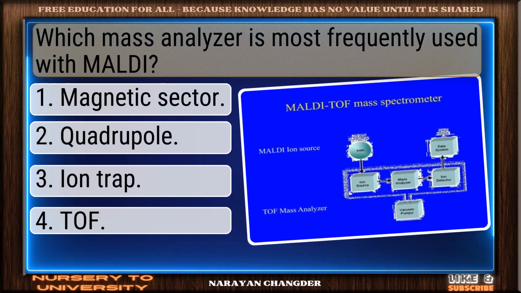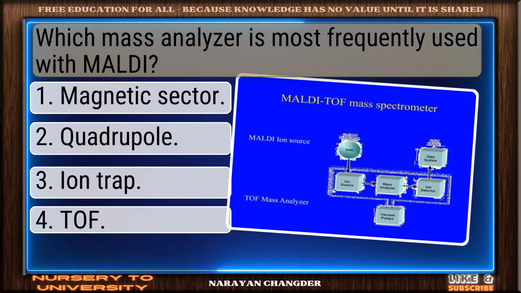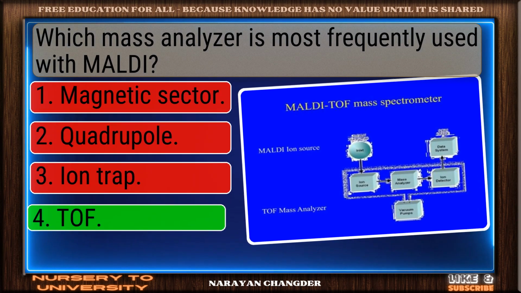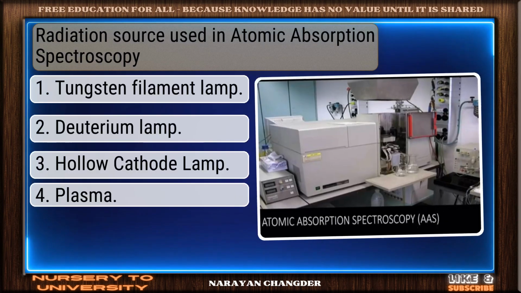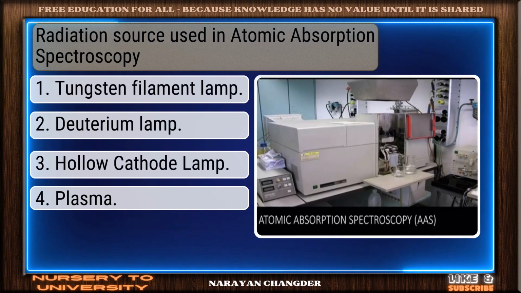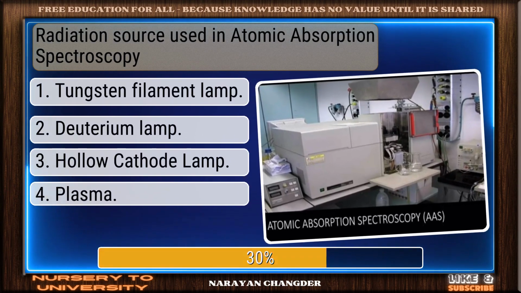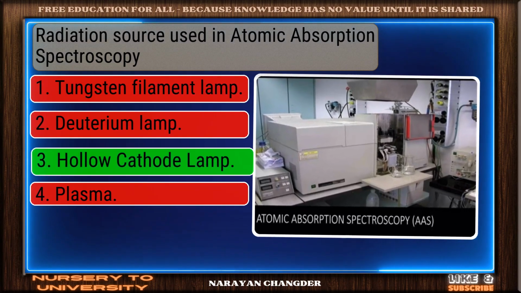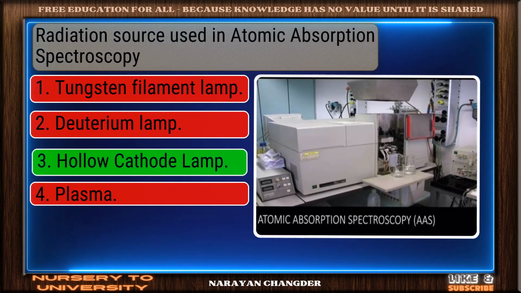Which mass analyzer is most frequently used with MALDI? Right again. TOF is a valid answer. Radiation source used in atomic absorption spectroscopy. Excellent choice. Hollow cathode lamp is the right answer.